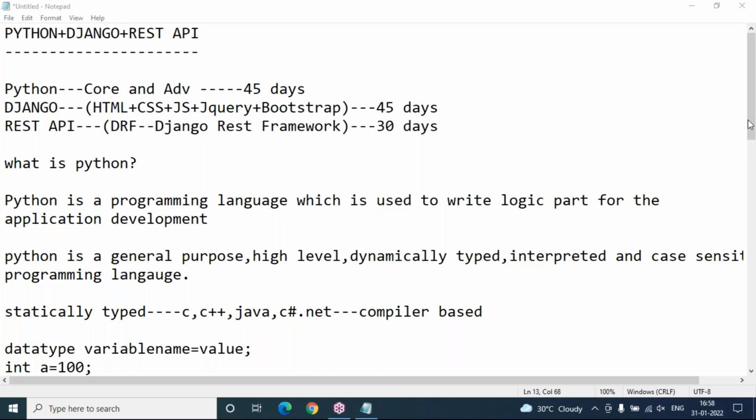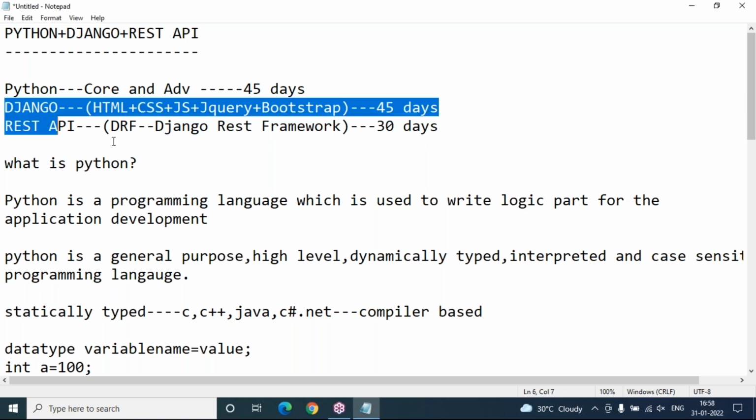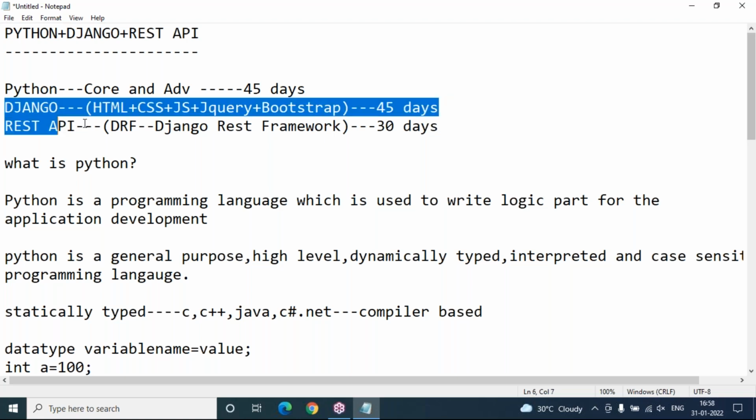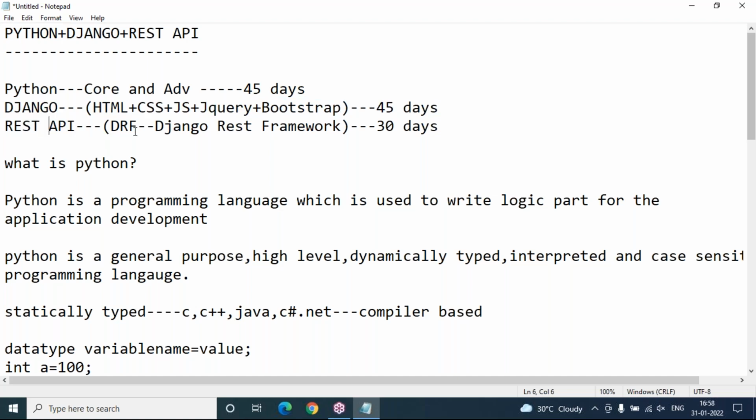So, as you told, it will take 4 months. Till then, the time will be the same, right? 4 to 5, the time will be the same. It may adjust by half an hour, 4:30 or 4. When Django and REST API start, I may ask you to adjust half an hour, but that's not sure. Even if you don't adjust, I will take Django continuously at 4 o'clock, REST API also at 4 o'clock, same time only.